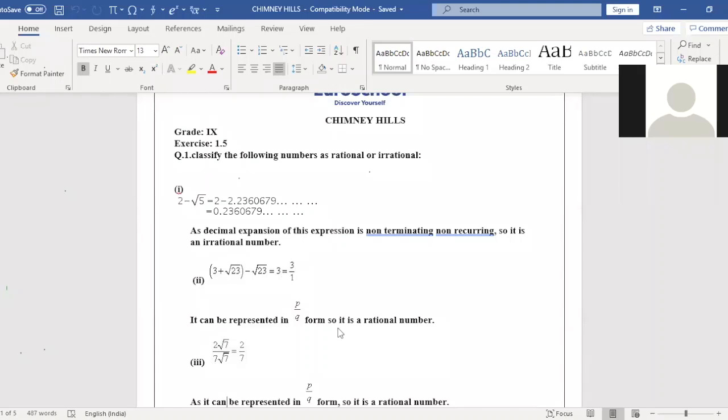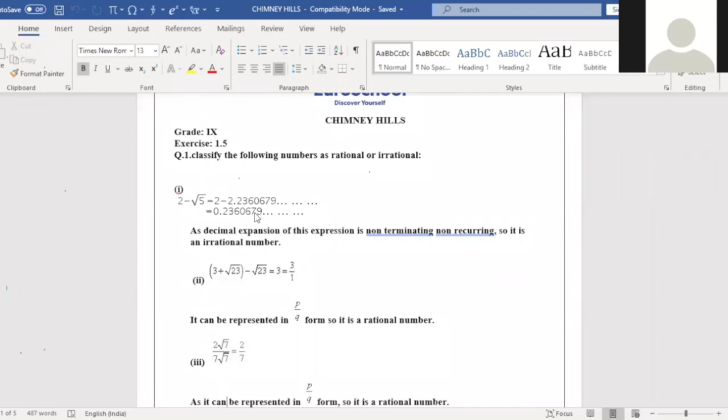Ma'am, in the first one it is negative. Right, it's minus 0.2360679.